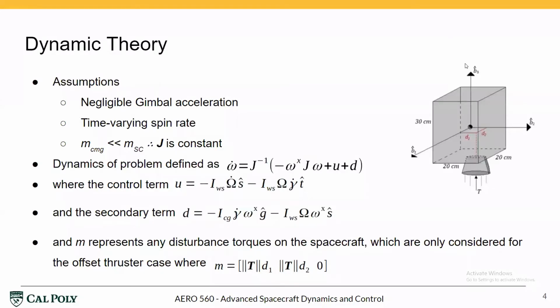For the dynamic theory, we assume a negligible gimbal acceleration, a time-varying spin rate, and a moment of inertia of the spacecraft being constant due to the time-varying moment of inertia of the CMG being much smaller. We can define the dynamics of the problem with the listed equation where U and D are control terms. M represents any disturbance on the spacecraft, which are considered for the case where the thruster is offsetted by the vector D.